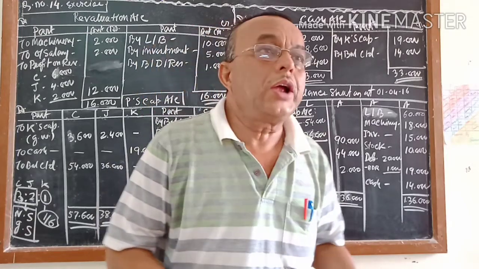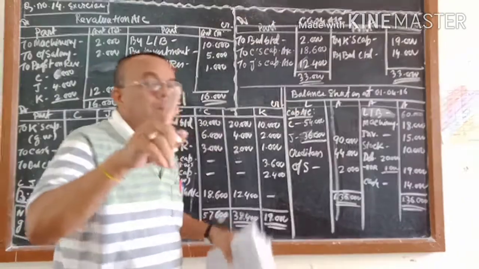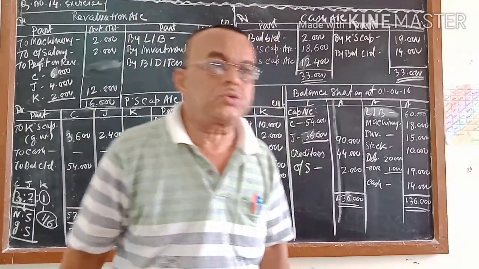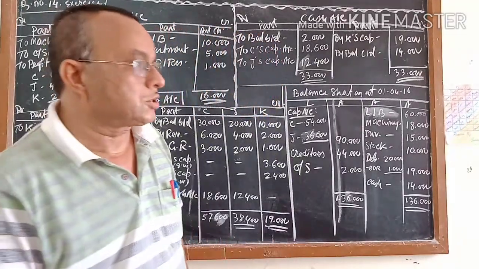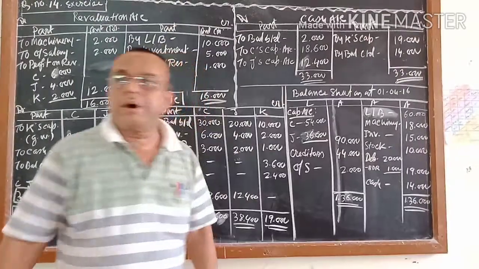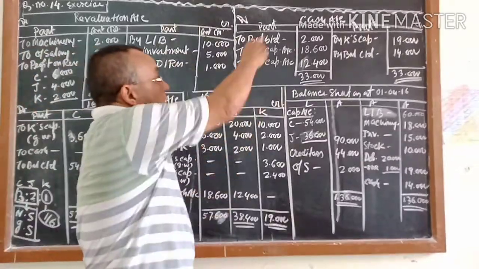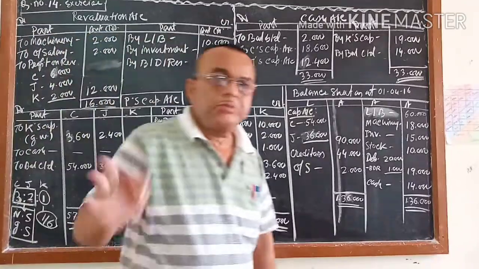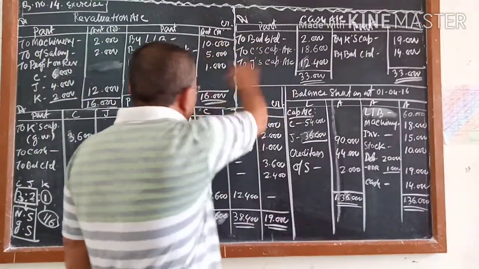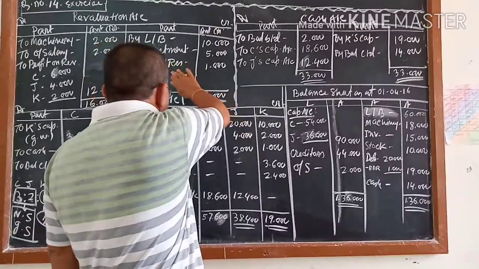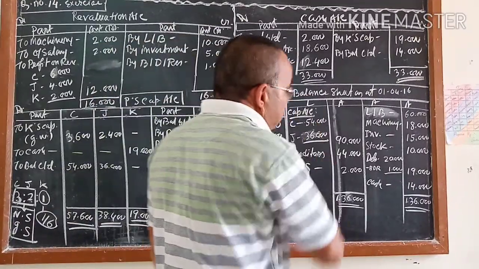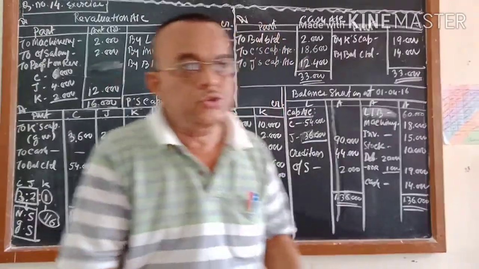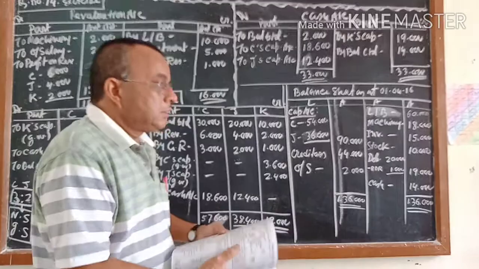Now, as I told you, you have already marked where the revaluation account is coming. One by one, we will first do the revaluation account and close it. After that we will do the partners' capital accounts and cash account together, and last we will do the balance sheet. Some students do all four together, meaning revaluation account, partners' capital accounts, cash account, and new balance sheet. If you feel it is easy, you can also do that, but it is no problem. So let me start the revaluation account.